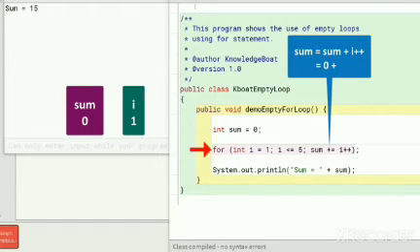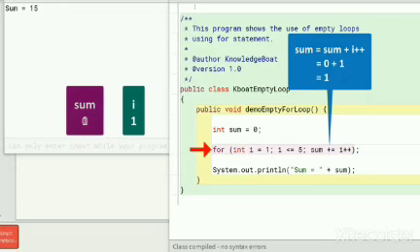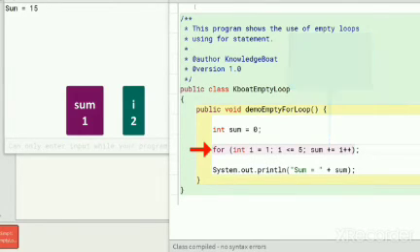I++ being a post increment operator, it follows the rule: first use, then increment. First, the current value of i, which is 1, is used in the expression, so this becomes sum = 0 + 1. After that, i is incremented to 2. In a nutshell, sum += i++ adds the value of i to sum and, after adding, increments the value of i by 1.